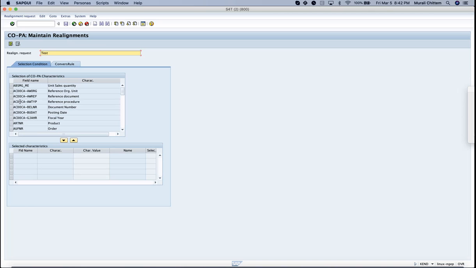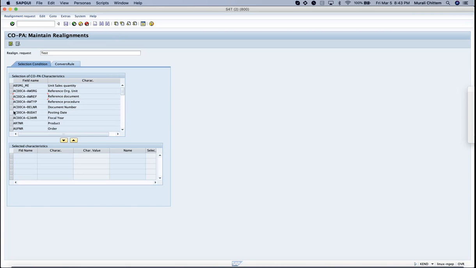So these were the settings, these were the fields I was talking about. Again, there are some restrictions, like you cannot use this functionality. For example, you have a company code. Can you do realignment for company code? You cannot, you're not supposed to change the company code. For all the postings, whatever you made, it won't allow in the ACDOCA table. Basically, this realignment will work on the CE4 table when you use costing-based COPA.